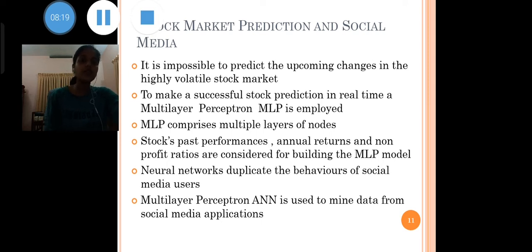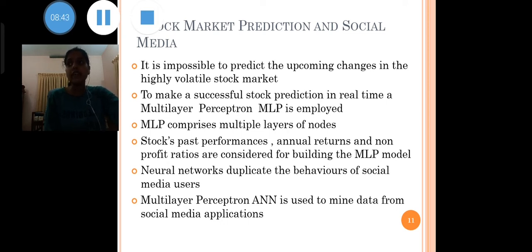Now let's move to social media. Neural networks duplicate the behavior of social media users. Multi-layer perceptron, that is ANN, is used to mine data from social media applications. ANN, that is artificial neural network, are used to study the behavior of social media users.